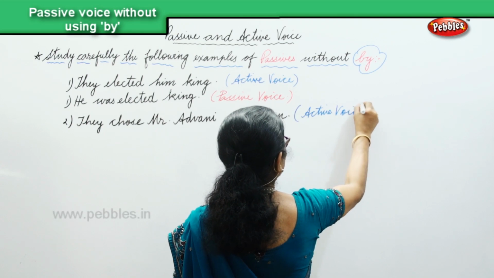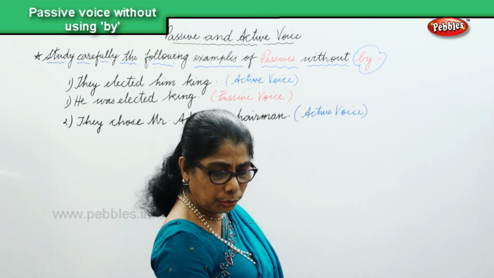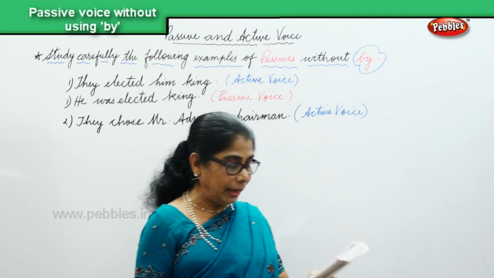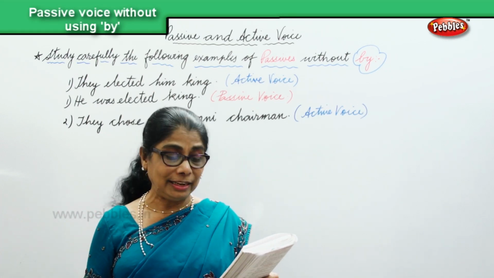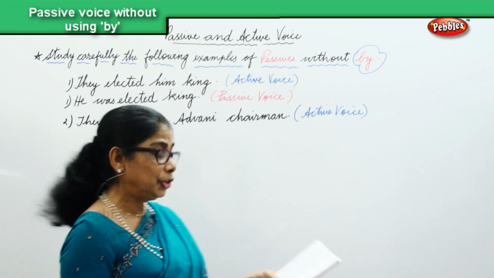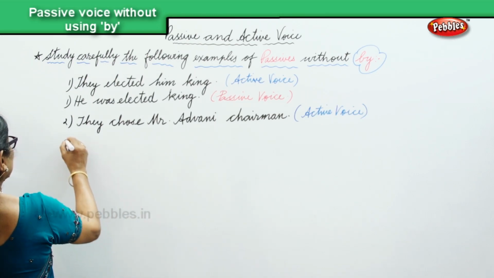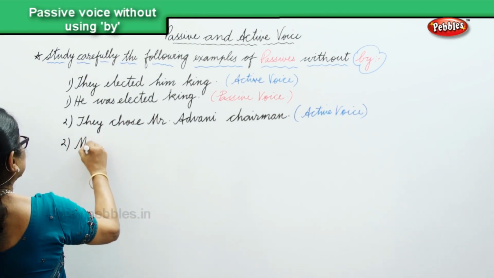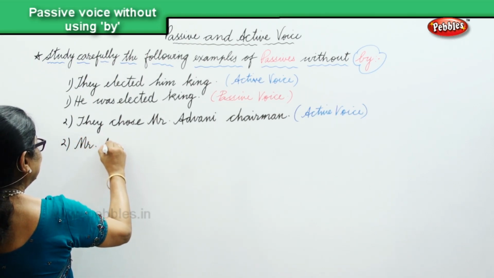Now, let's change into passive without using by. Okay? Mr. Advani was chosen chairman.